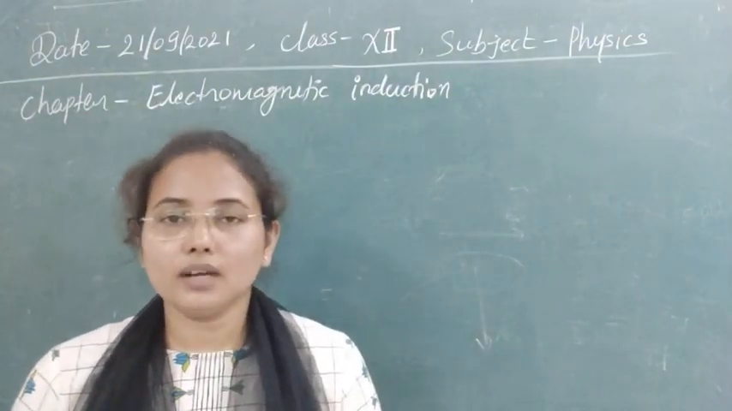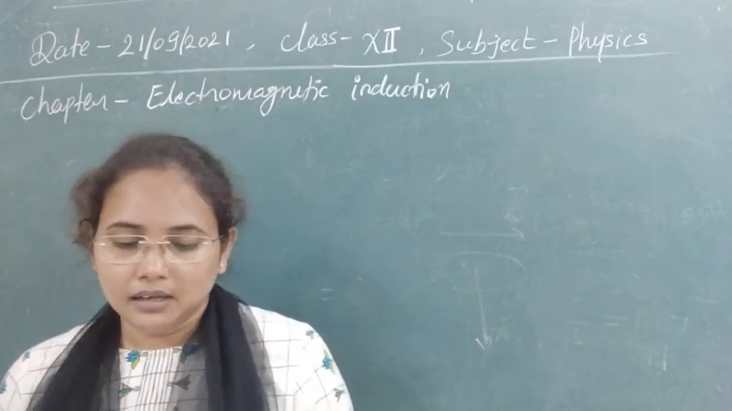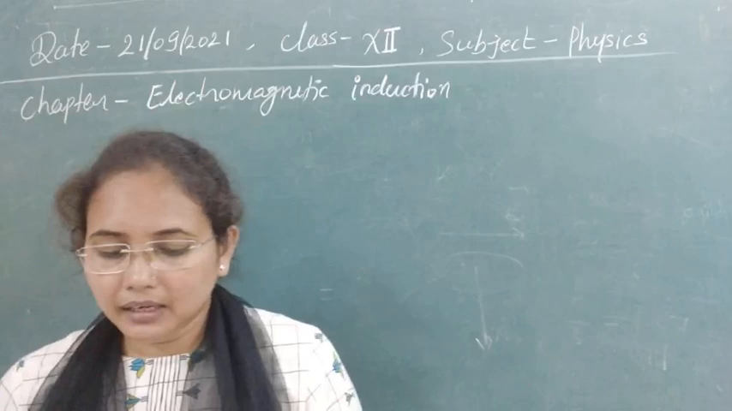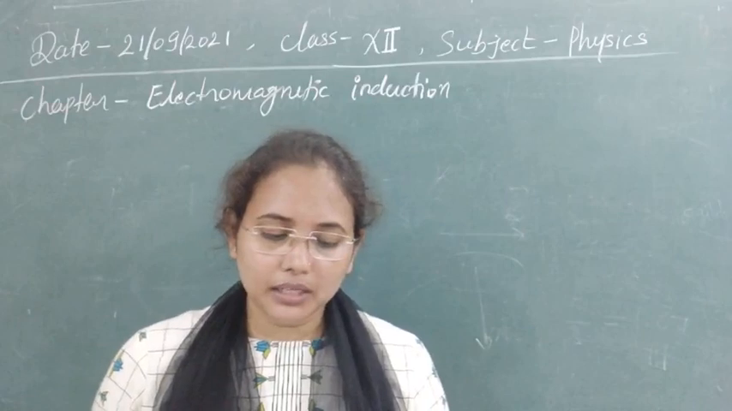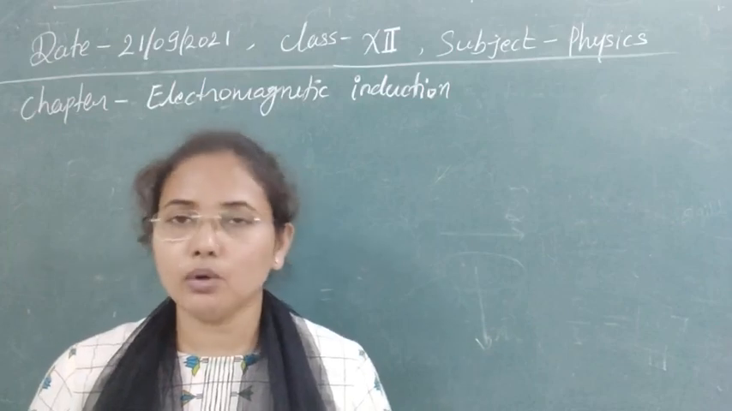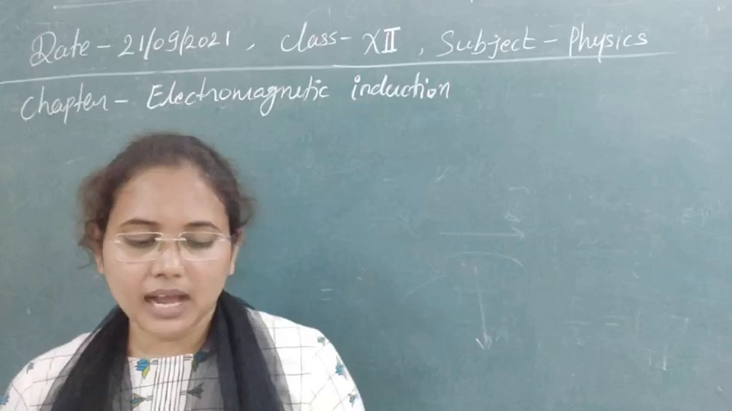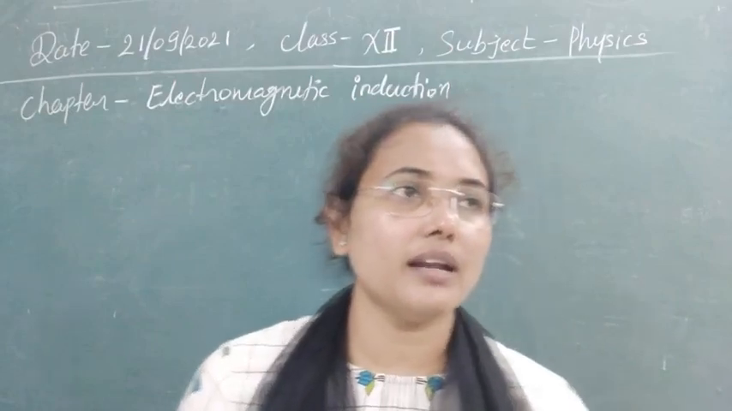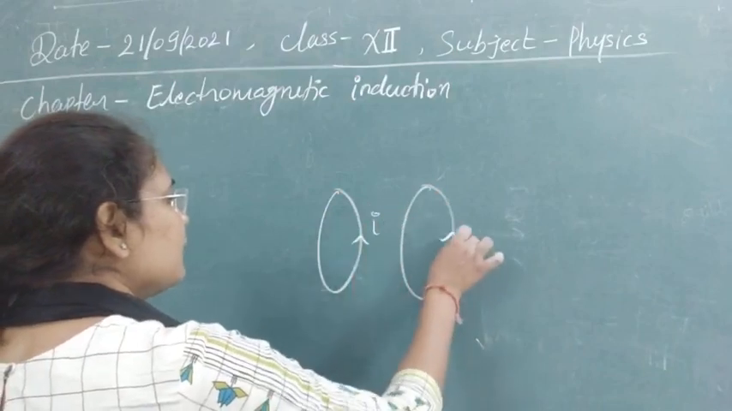Two identical coaxial coils P and Q carrying equal amounts of current in the same direction are brought nearer. The current in P increases while in Q decreases; second option, in Q increases while in P decreases; third, in both P and Q increases; fourth, in both P and Q decreases. So here four options are given to us. In the question we have two identical coils carrying equal amounts of current in the same direction, and we are bringing them nearer to each other.